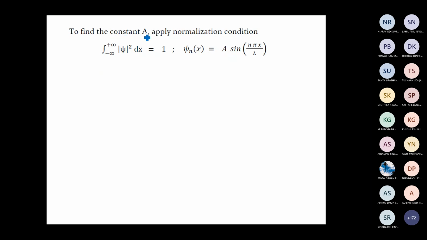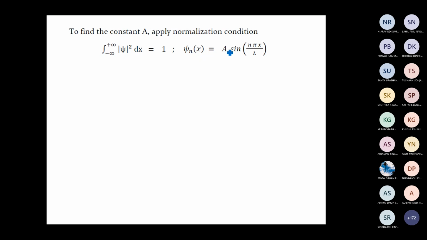To find the constant a, we apply the normalization condition. That procedure is called the normalization procedure, or normalizing the wave function. All wave functions should satisfy the integral from minus infinity to infinity of modulus psi square dx equal to 1.